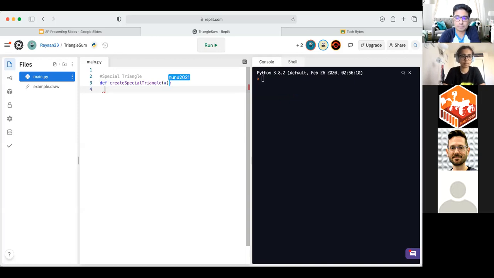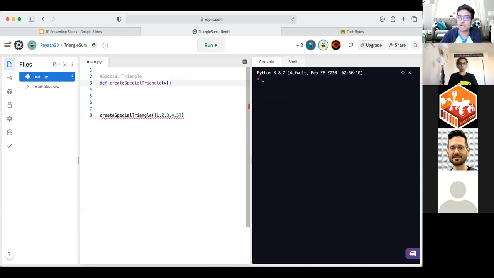Now, first things first, the idea is that we're going to be calling this function right here. We're going to say create a special triangle. Eventually, once we add some code, it'll pop up right there. And we're going to pass in an array. We could do the numbers 1, 2, 3, 4, and 5. Now, when we're thinking about our function, we got to have a base case and then all the stuff which happens when our base case is not met. The base case is what we're going to get started off with. And that base case is going to be whenever the length of our array has reached 1 or less than 1, that's when we know we can stop with whatever we're doing with our function.